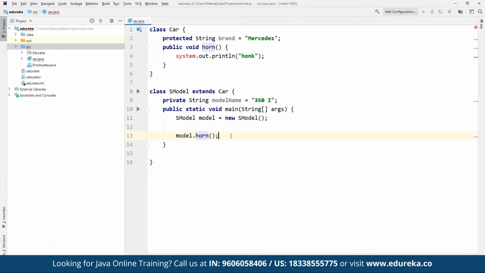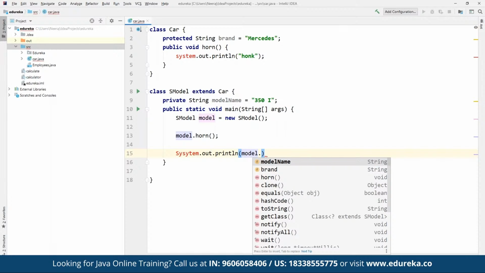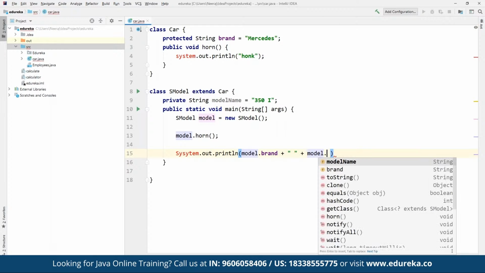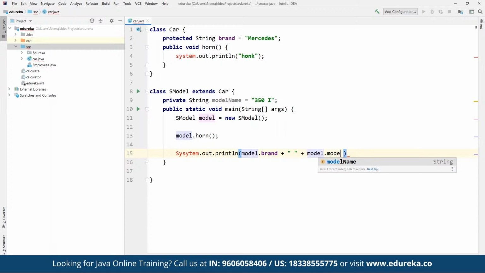And then we can define the display. Now suppose once we are done, we can simply use a statement as System.out.println, and then we can define, suppose, the model that we have used. Now from model we are going to specify the brand that we have specified earlier. So here we have defined the brand earlier, so brand has been defined. Then we are going to concatenate this with a simple space, and then we are going to add the model name. Again, model name has been defined, so we use model.modelName.